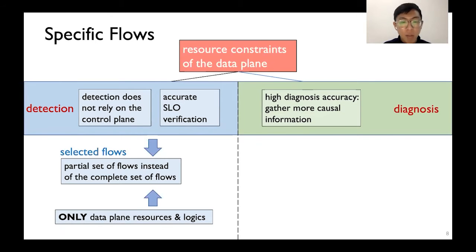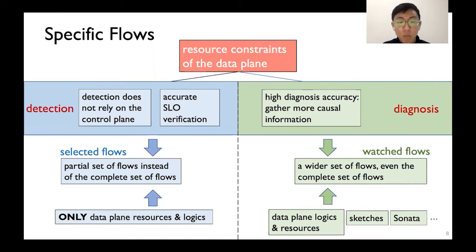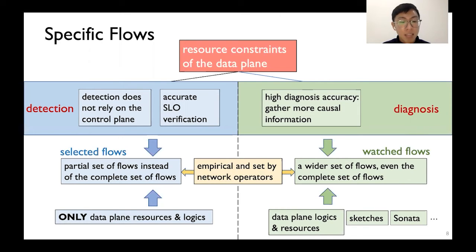Diagnosis requires gathering more causal information to have more accurate violation explanations, which means watching more flows to find out potential bad ones. Hence, for diagnosis, Dove gathers causal information from a wider set of flows called the watched flows. The watched flows can use sketches to monitor a complete set of flows or use Sonata for periodic updates. The watched flows and the selected flows are not necessarily the same. They are empirical and set by network operators.